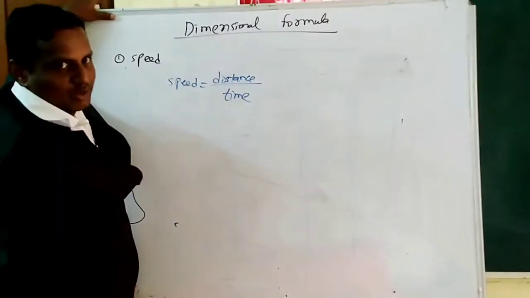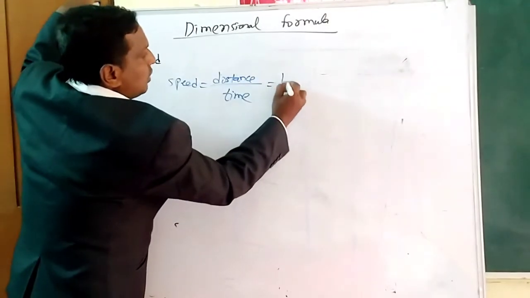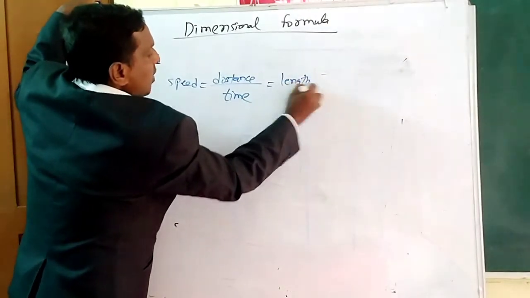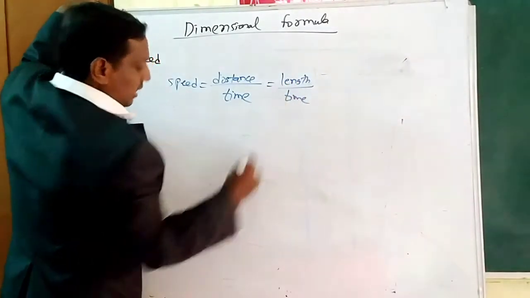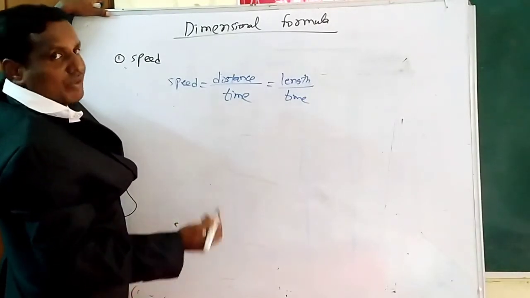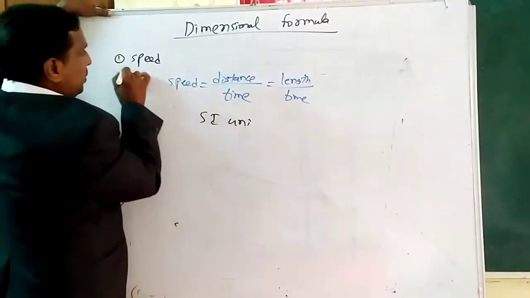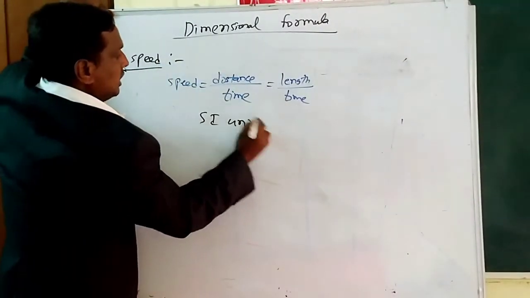Distance by time. Speed equals distance by time. So nothing but distance divided, here length only. Length by time. Now we want the dimensional formula, or first we want the SI unit. This is speed. This is the general formula.